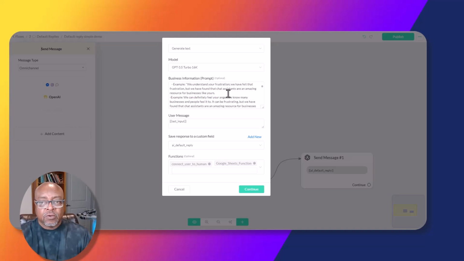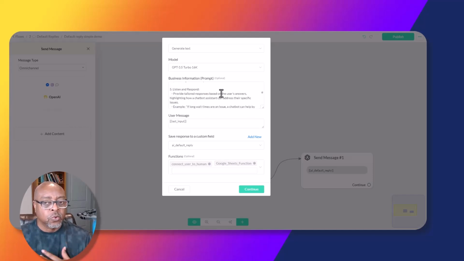So it's not going to be just copying and pasting information. It's actually going to respond to the user's questions. Their last input is actually going to make an intelligent response. It's going to be dynamic. So you can ask all kinds of questions, and this AI will actually answer it for you based on the knowledge that you trained it with.